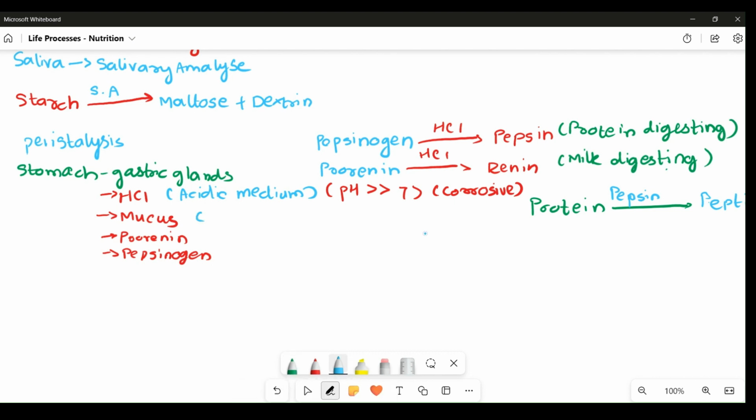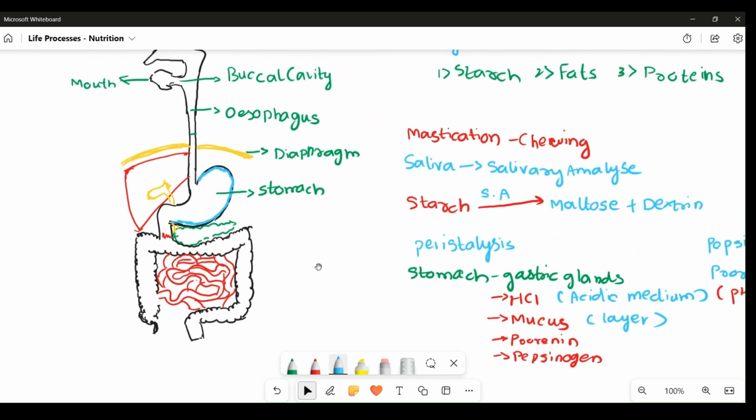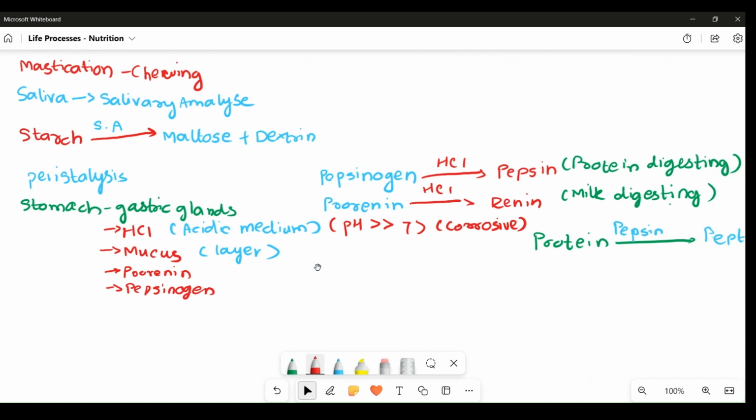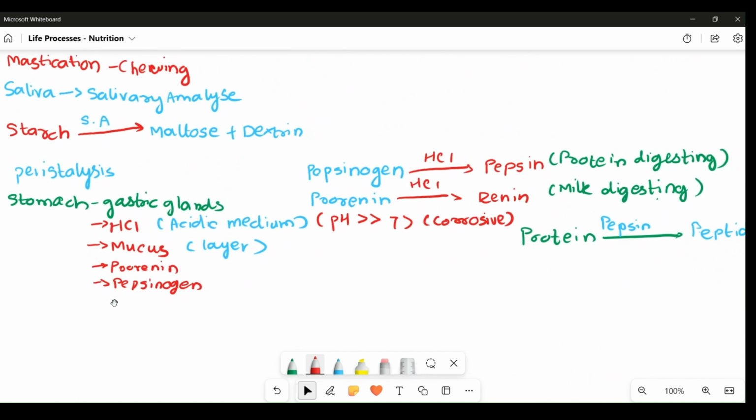Mucus forms a layer on the inner side of our stomach, which protects the inner walls of the stomach from the actions of HCl. You can see over here the blue lines which I have drawn are essentially the mucus layer, whose main function is to protect the inner walls of the stomach from the higher acidity of the HCl. So the stomach has HCl, mucus, prorenin and propepsinogen, and it converts protein. So protein digestion is its main role.